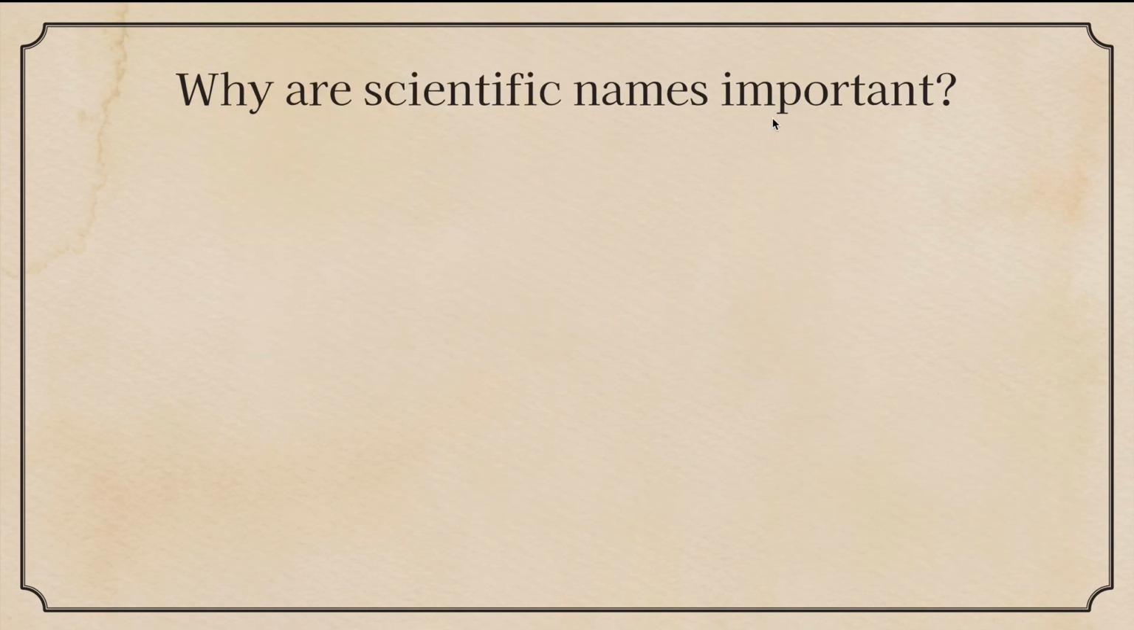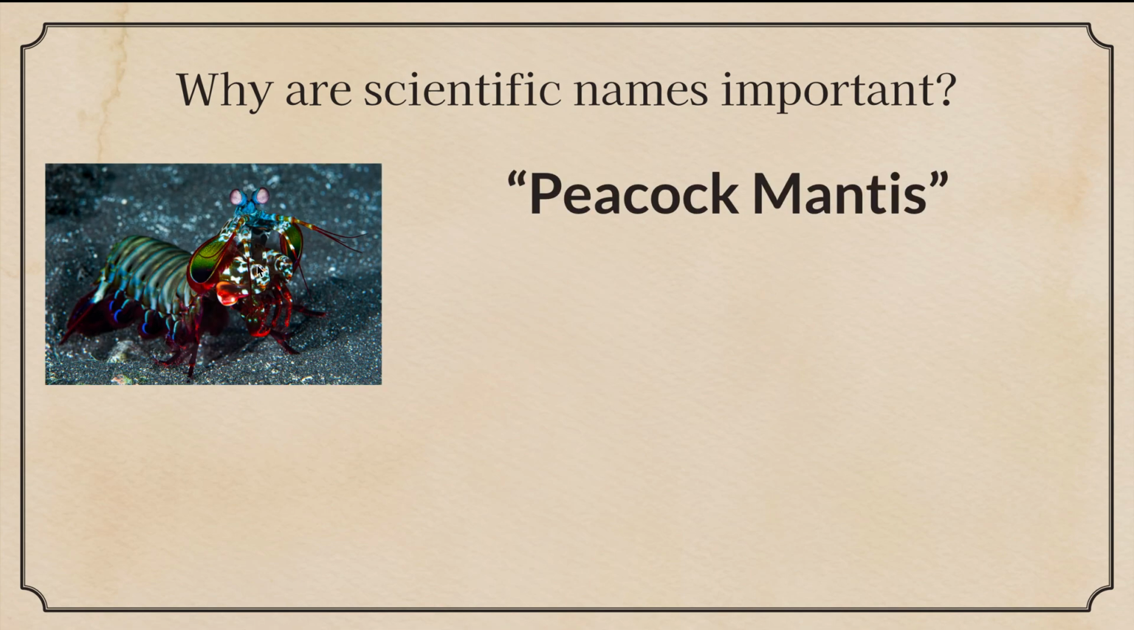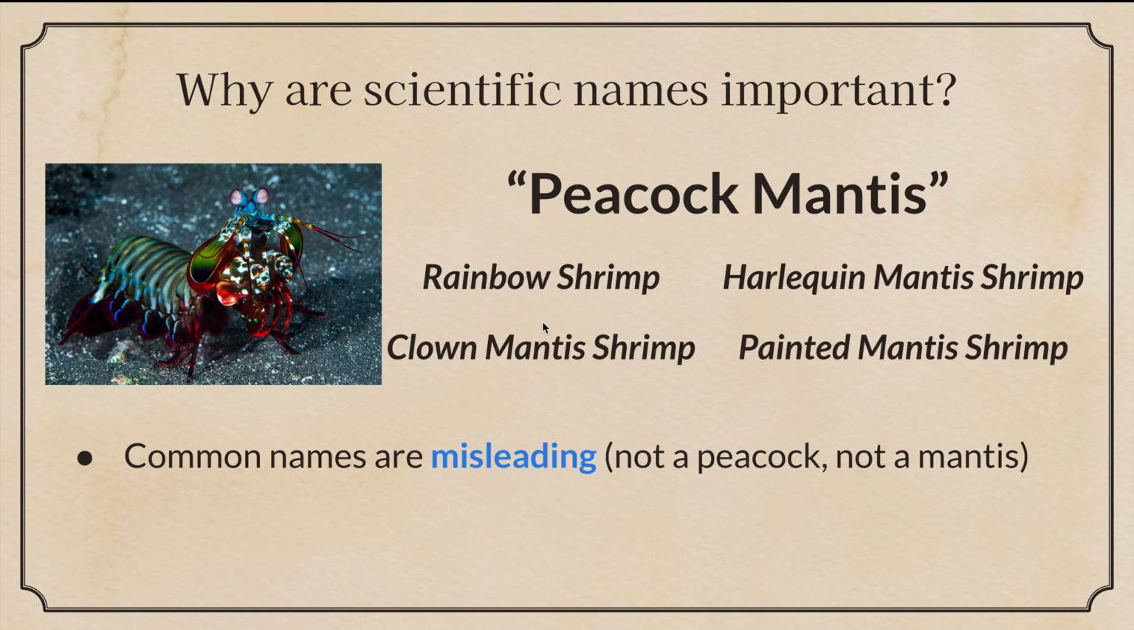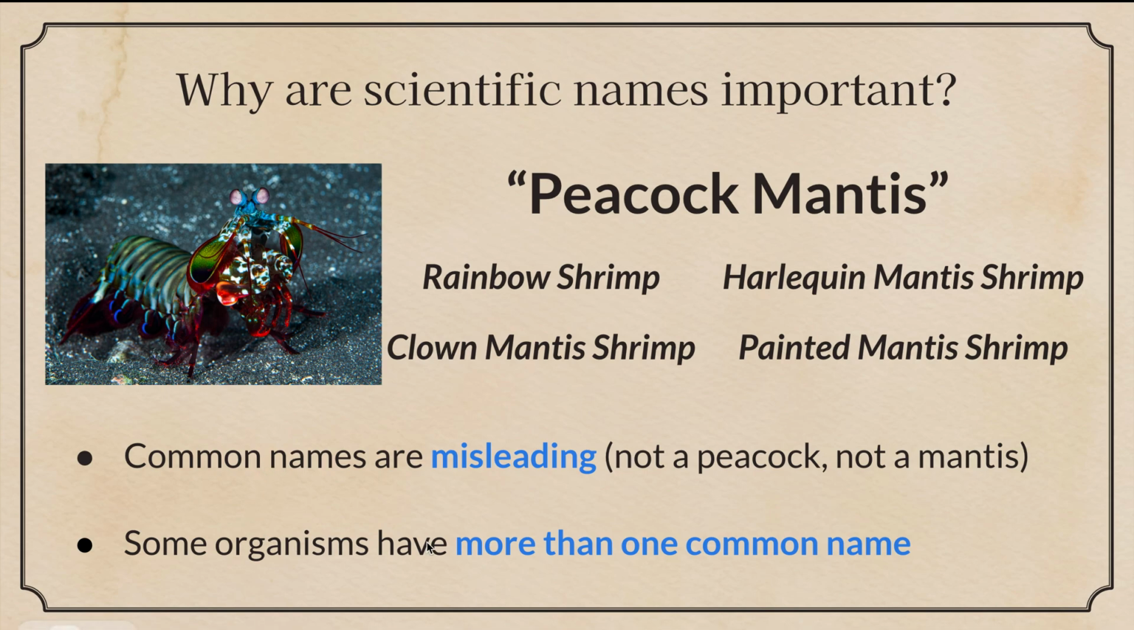Why are scientific names important? ¿Para qué son importantes los nombres científicos? Peacock mantis looks like this. Common names are misleading. Not a peacock, not a mantis. Los nombres comunes no te dicen en verdad qué organismo es. This organism can also be called a rainbow shrimp, clown mantis shrimp. A este organismo también le dicen de estos nombres, harlequin mantis shrimp or a painted mantis shrimp. Some organisms have more than one common name. Muchos organismos tienen más de un nombre común.